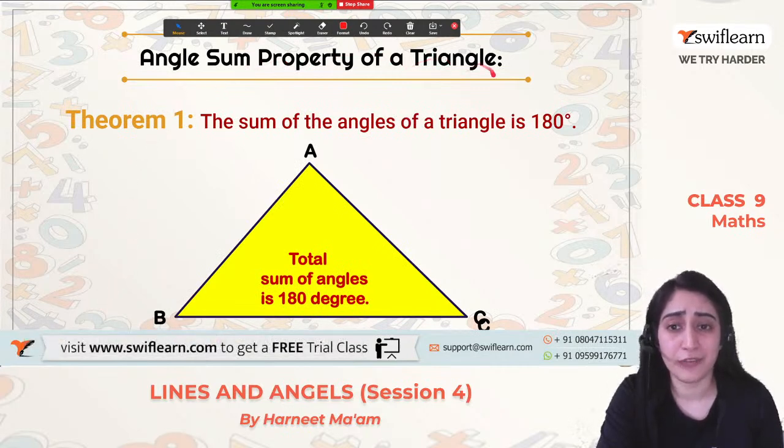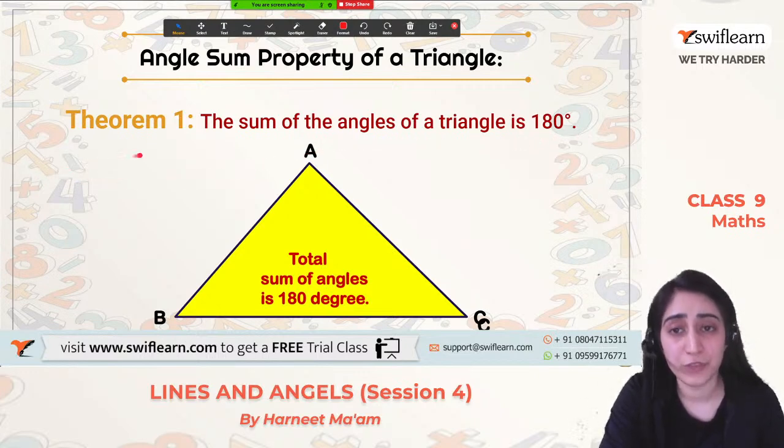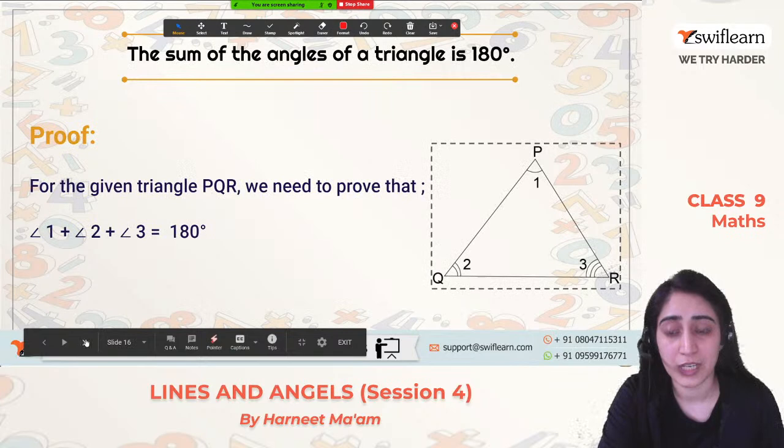Angle sum property of a triangle. Theorem 1 says the sum of angles of a triangle is 180 degrees. So sum means adding all the angles of a triangle, their total will always equal 180 degrees. So this is the first theorem that we have to prove. Before starting the theorem, let me tell you what we have to show. We are saying the sum of the angles of a triangle should be equal to 180 degrees.